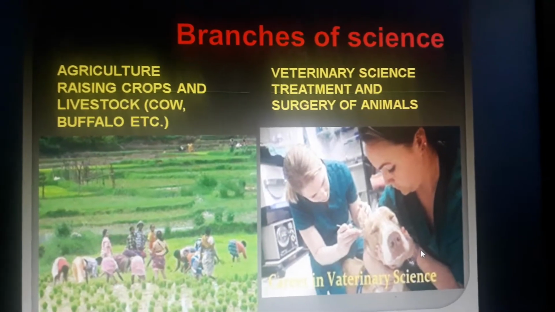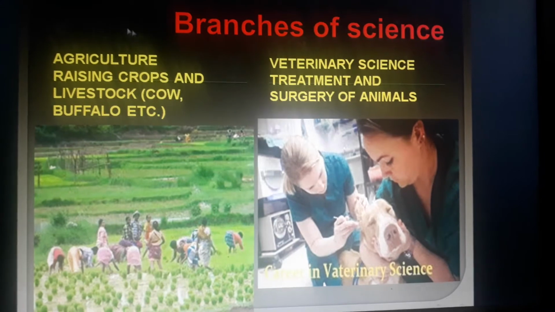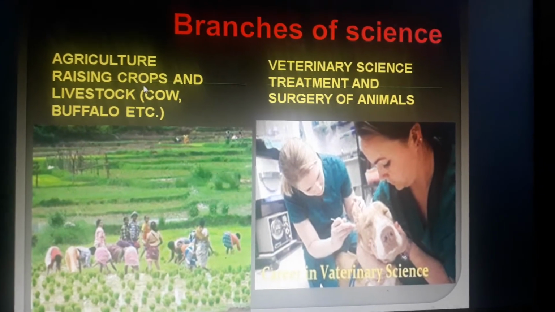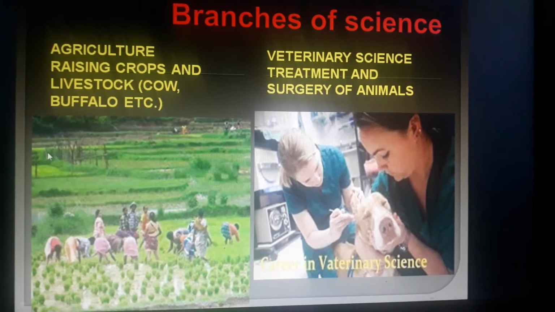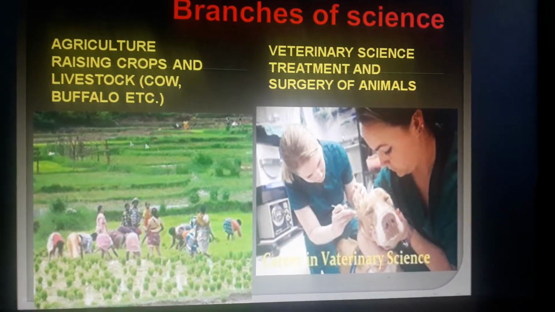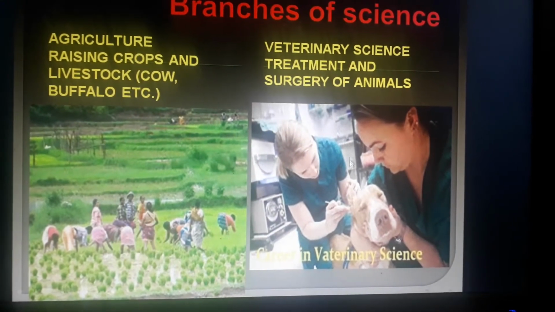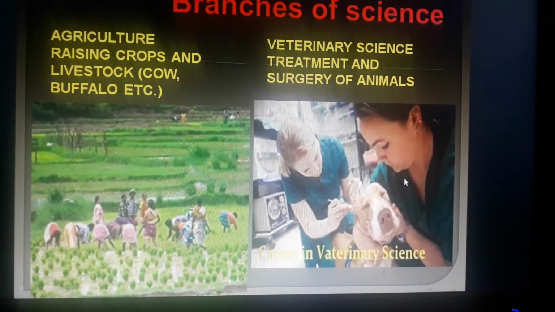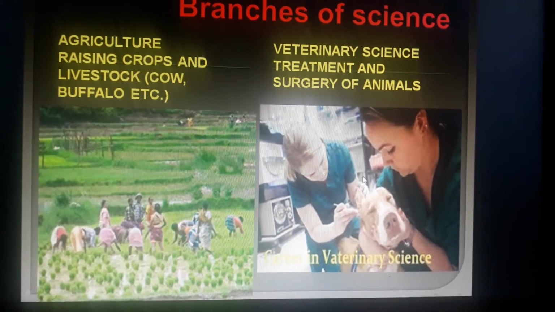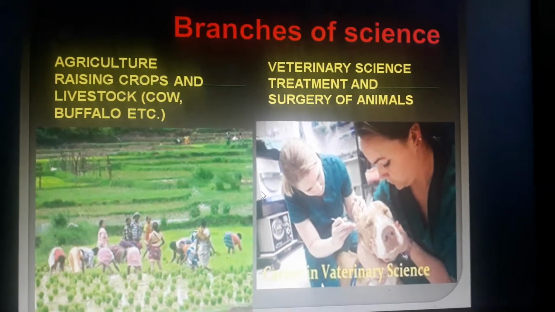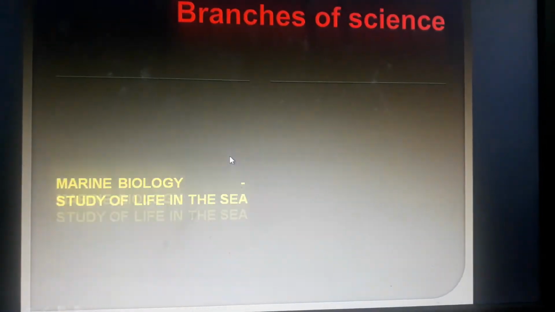Next you have some branches of science which are the applications of science, like agriculture, raising crops and livestock. So we can raise crops with improved mechanisms. So that is what we do in agriculture. Then veterinary science is there. Veterinary science is the treatment and surgery of animals. So those who love animals can take veterinary science also as a subject of study.